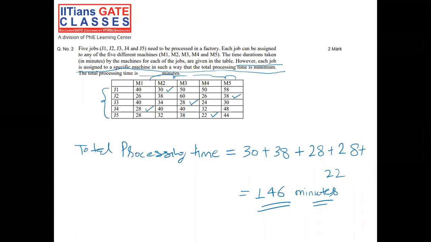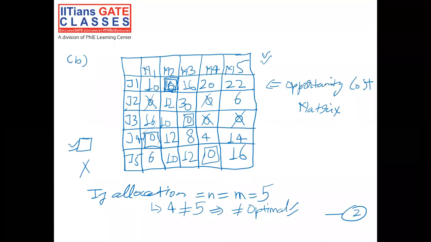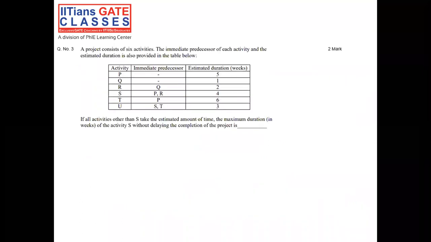Now let's go to the last question, that is question third, and see what this question is. In this particular question, a project consists of 6 activities. The immediate predecessors of each activity and the estimated duration are also provided in the table below. So some activities are given, their immediate predecessors are given, and the estimated durations of those activities are given in weeks.